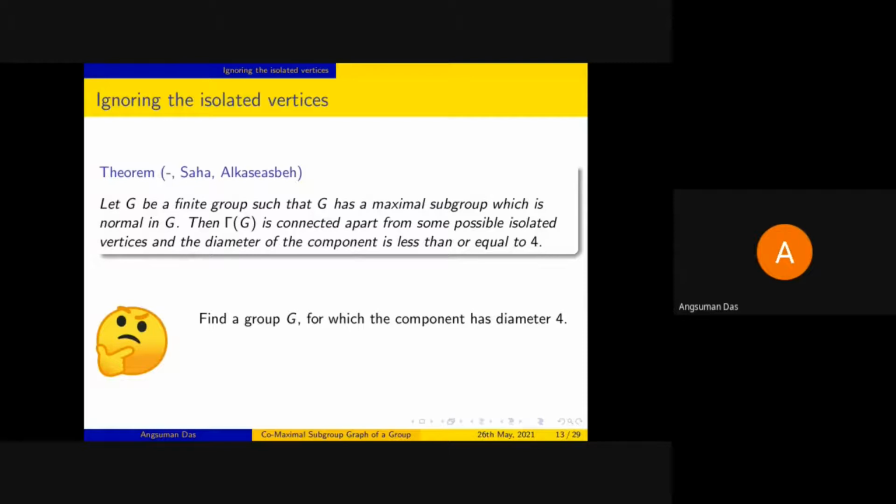So I think the bound can be tightened. According to my intuition, the bound should be less than or equal to 3, but I have not been able to prove that yet.